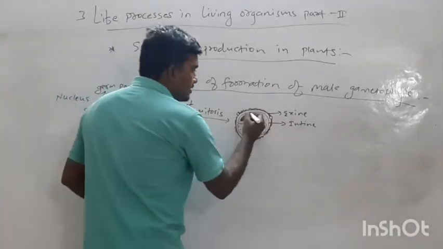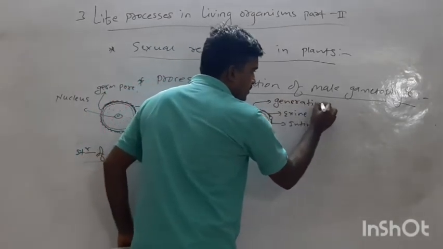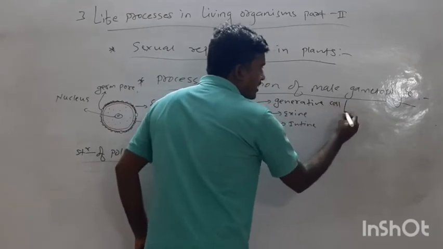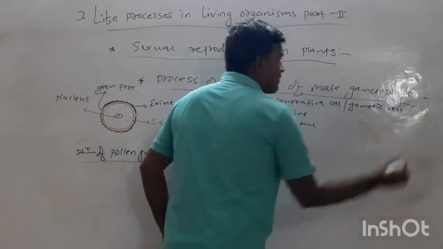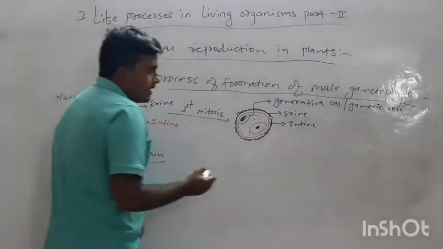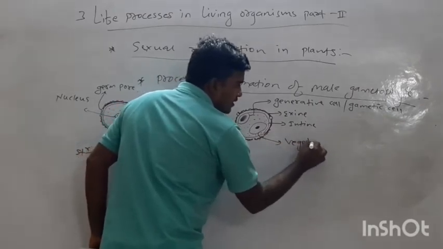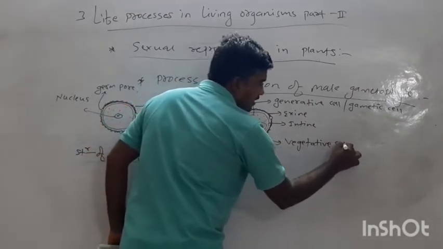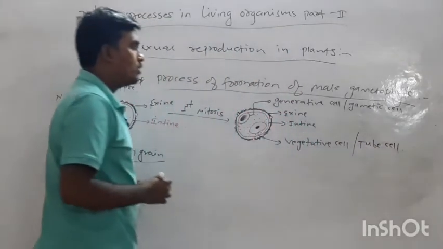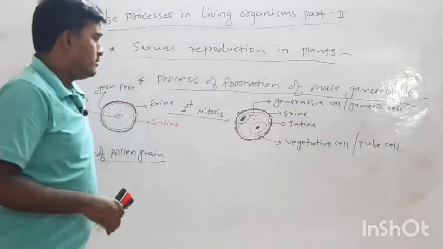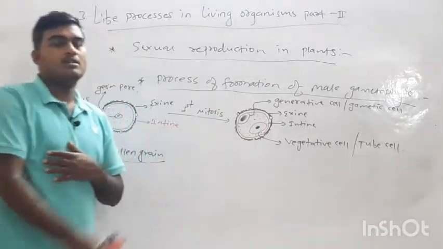This first cell is called the generative cell, or it is also called the gametic cell. And another cell is formed here. This is called the vegetative cell, or it is also called the tube cell. This is the first mitotic division, which occurs before pollination.